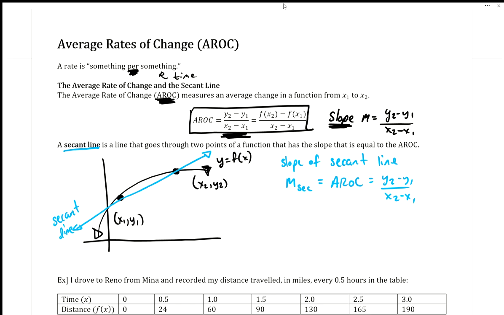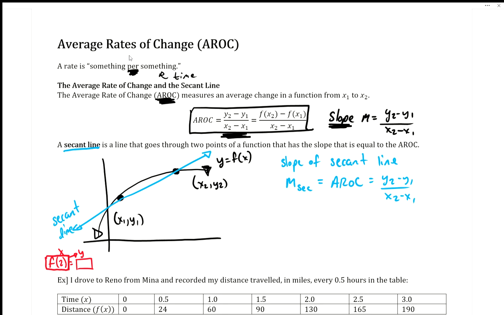The other way to look at it is using function notation, to the right there. Remember with functions, if you plug an x value in, you get a y value. For instance, if I do f of 2, whatever the function is, that's a y value. So x is just the 2, and y is the f of 2.